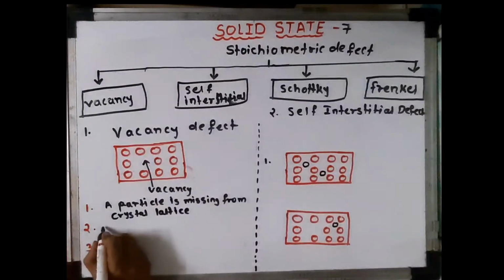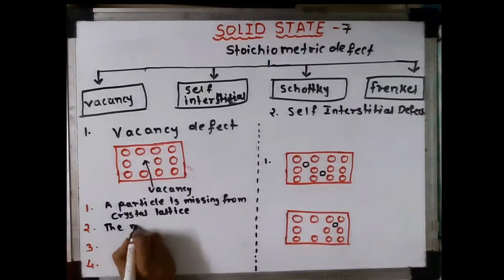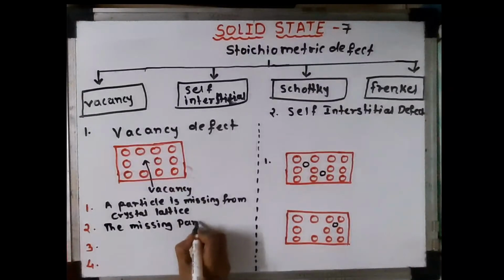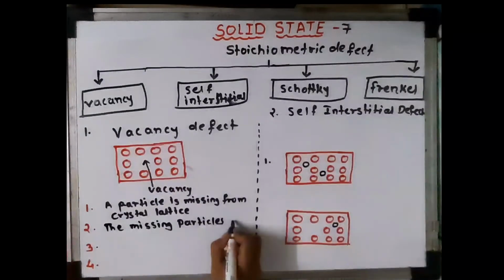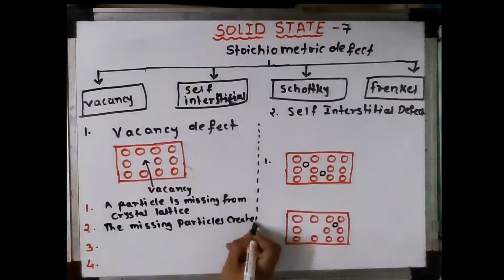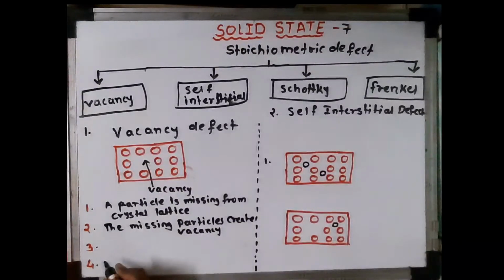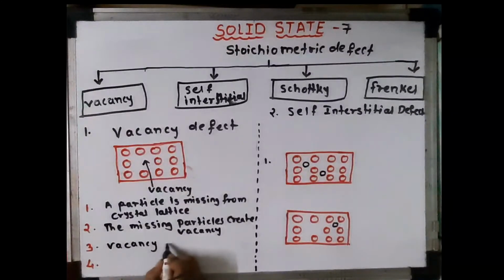The missing particle creates a vacancy, and it is said to be a vacancy defect.